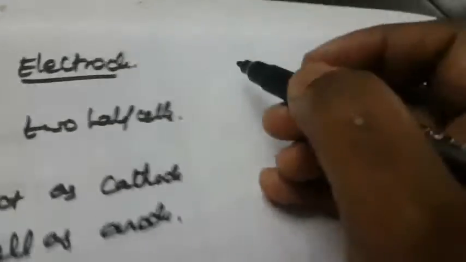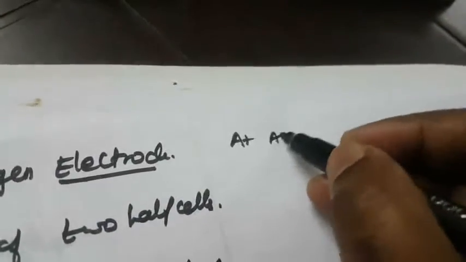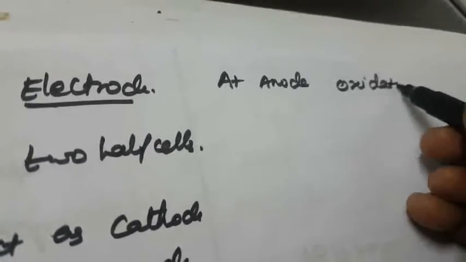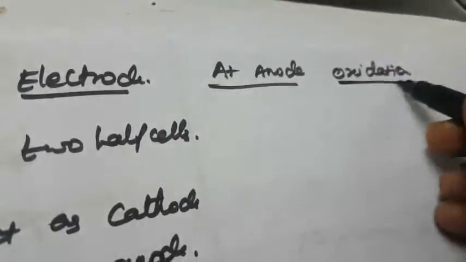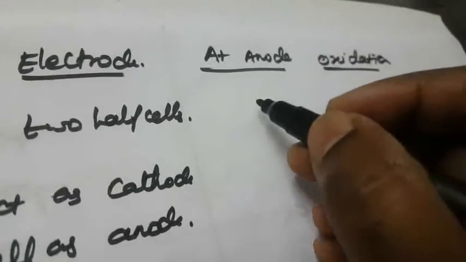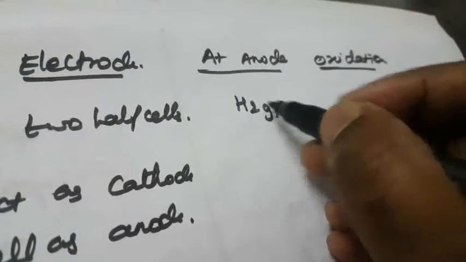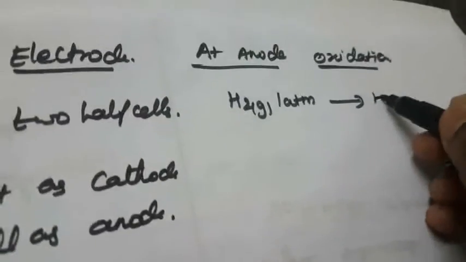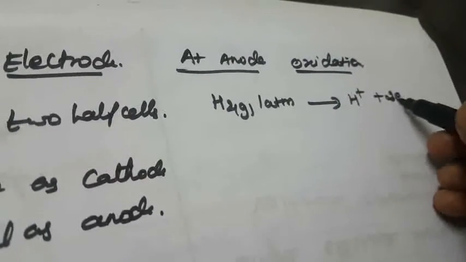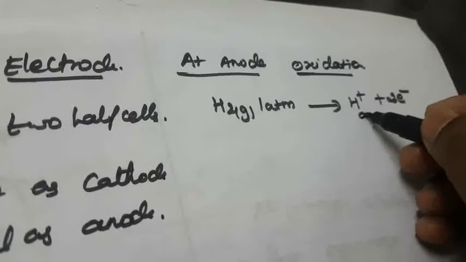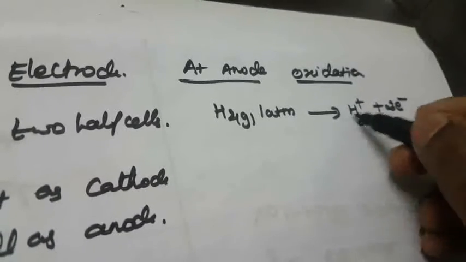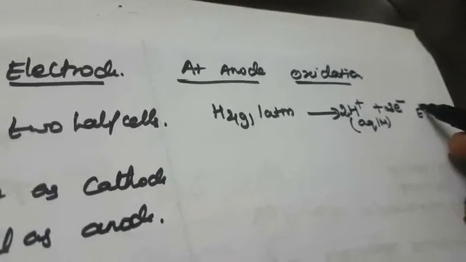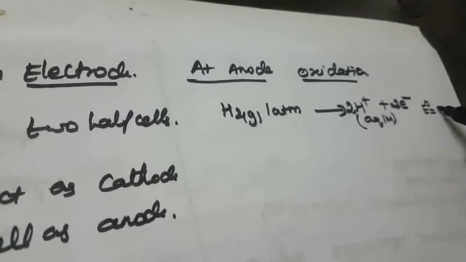So now at the anode, what will happen at the anode? Anode means that is oxidation, right? So at the anode, oxidation: hydrogen gas at 1 atmospheric pressure will be converted into H plus ions, that is, 2 electrons will be removed. So that is 1 mole of aqueous H plus ion. Balancing that, 2 H plus ions. The E0 value we already assumed for hydrogen is 0 volt.